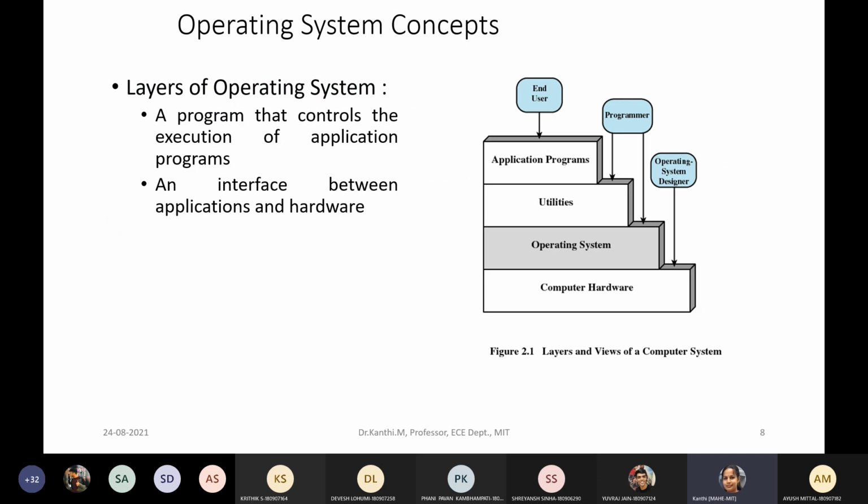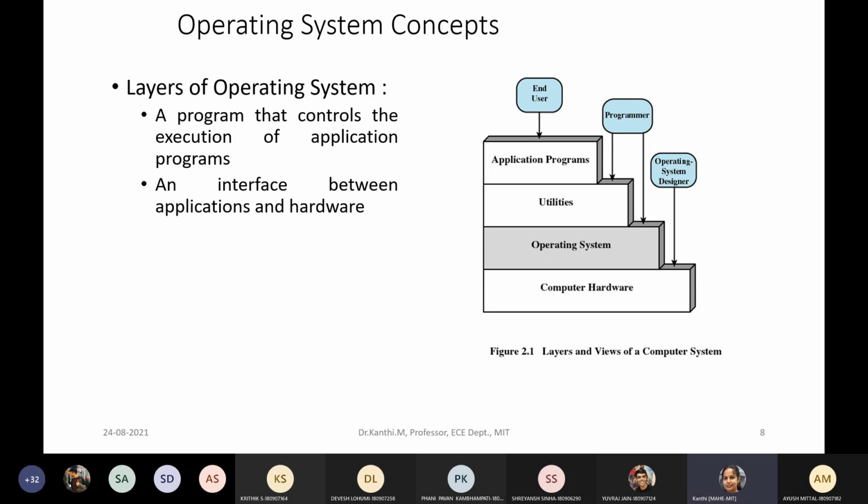If you look at this diagram, it shows the layers of an operating system. I'm sitting here as the end user, and there is the hardware.